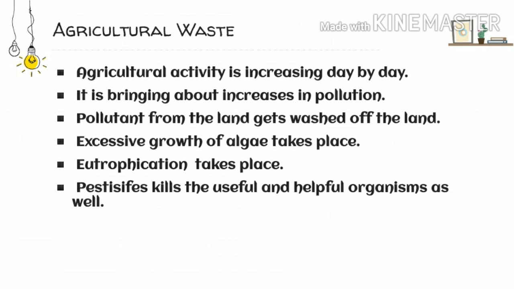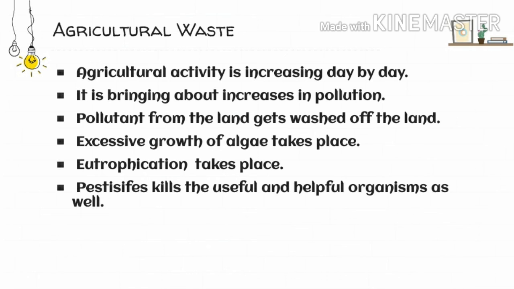When pollutants like the fertilizers are washed away and added to the water, it leads to excessive growth of algae. Algae, we all know, is a plant, so obviously it uses lots of the oxygen present in the water, and thus again it is leading towards eutrophication, or deficiency of oxygen in the water, thus leading to the death of marine life.